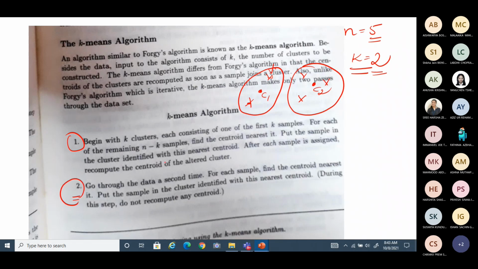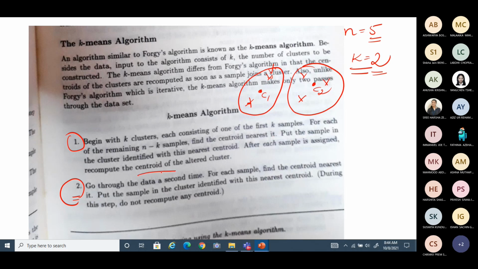The second step gives the instruction that you go through the data a second time. That means see all the data and check. For each sample, find the centroid nearest to it. That means you now have to consider step number 1.